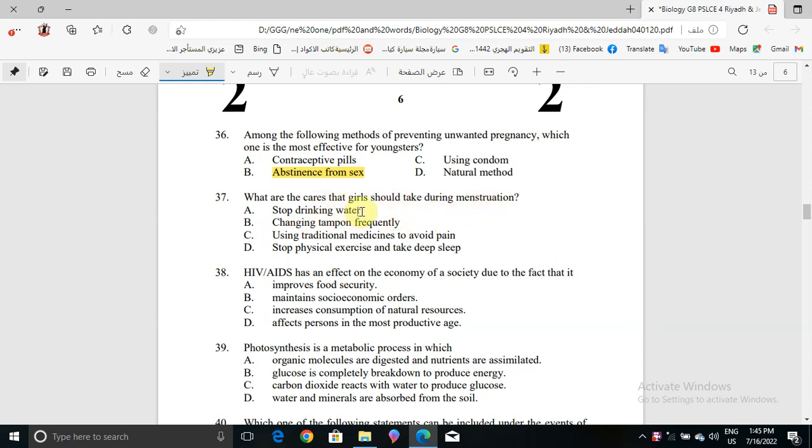Stop drinking water? No. There is no relationship between menstruation and stop drinking water. And using traditional medicines to avoid pain, this is not good also, nor using pills or contraceptive pills. And stop physical exercise and take deep sleep. Why? Because of the menstruation cycle. That's not good also. You will be lazy afterwards. So that means changing tampon frequently is a good one.